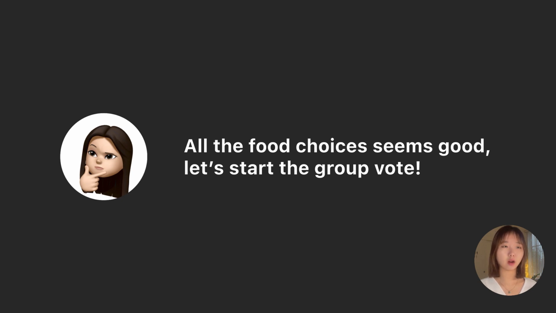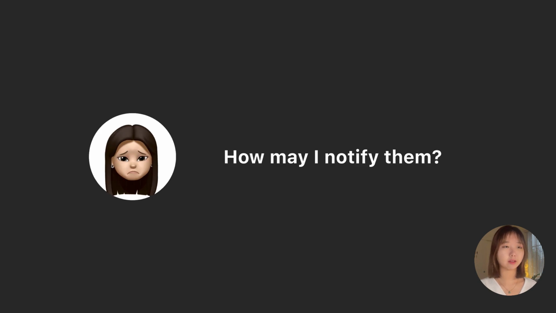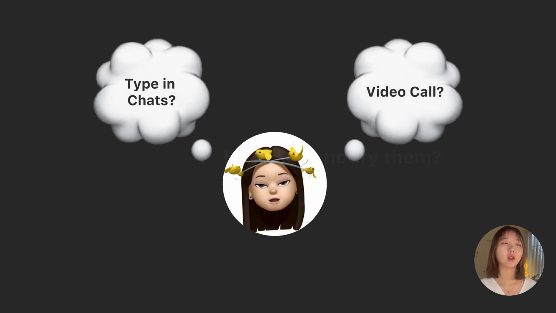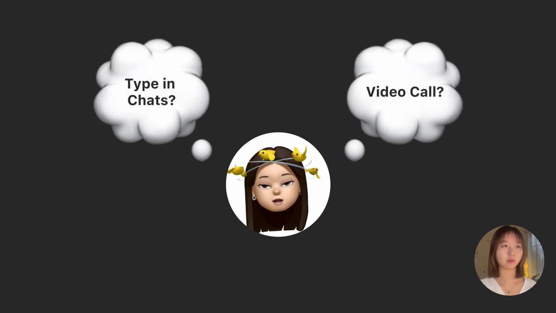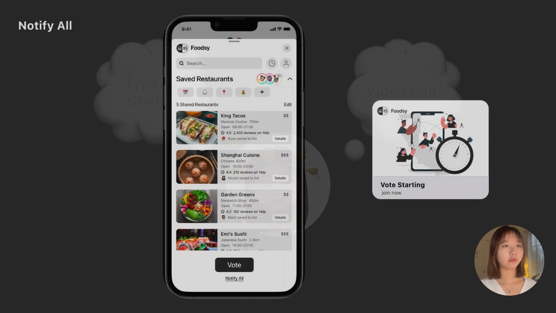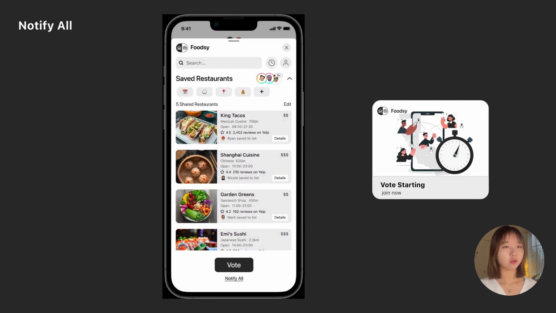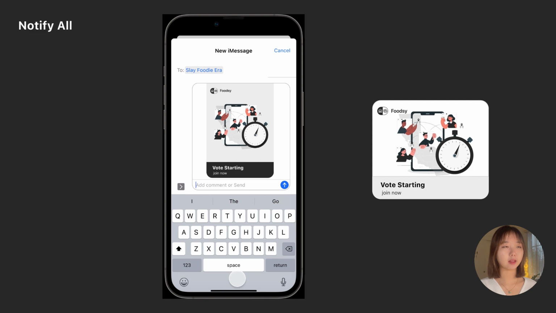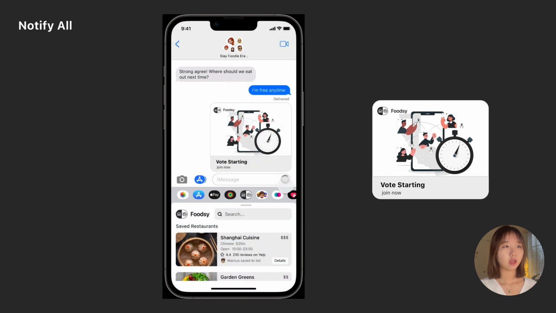So now all the food choices seem good. Nicole wants to start the group vote. But how may she notify the team? Previously, Nicole did it through typing chats or video call with her friends. But now, with the Notify All section, down below the Vote button, she can easily notify the group by clicking Send. And her friends can join the vote too.